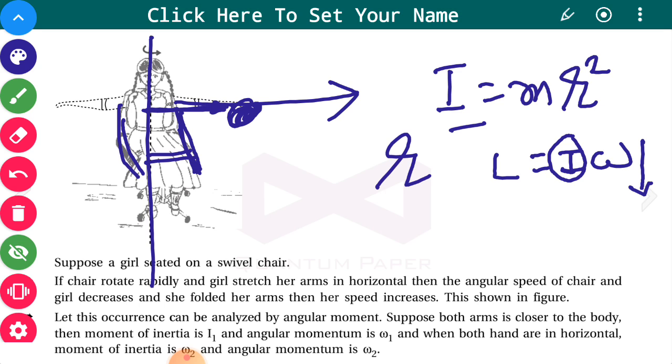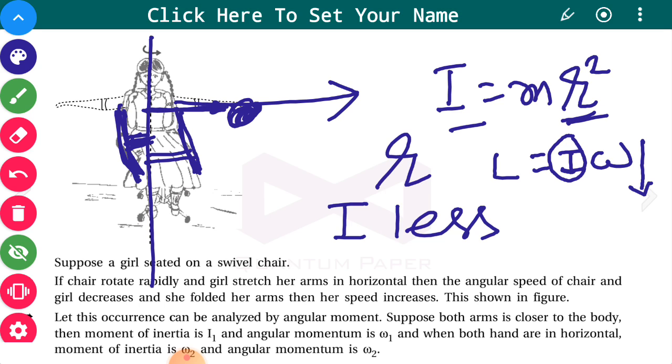If your arms are on the support, then the mass is close to the axis of rotation, and therefore, as r is less, the moment of inertia is less when your arms are close to the body.